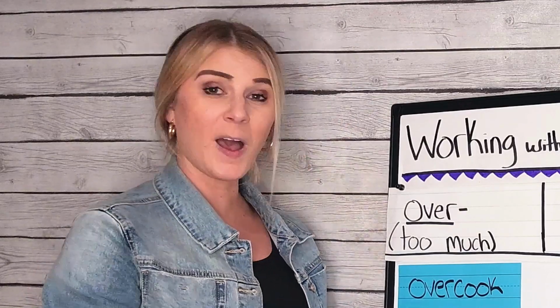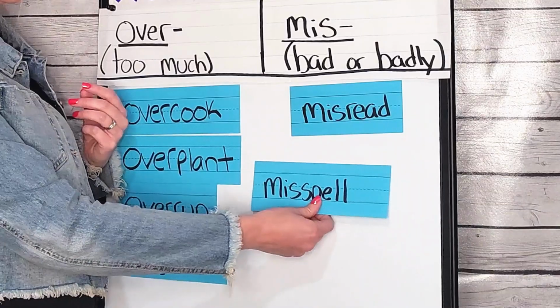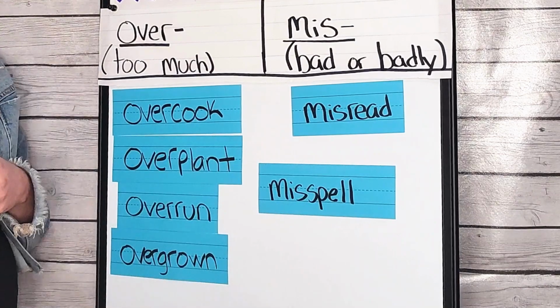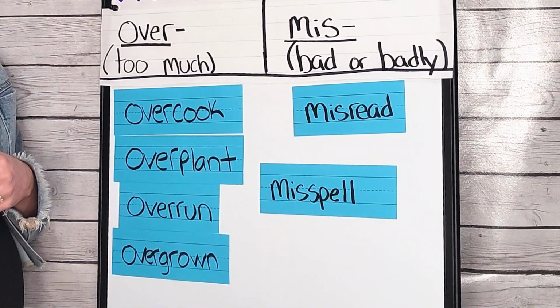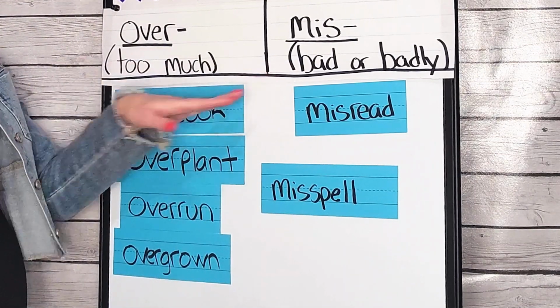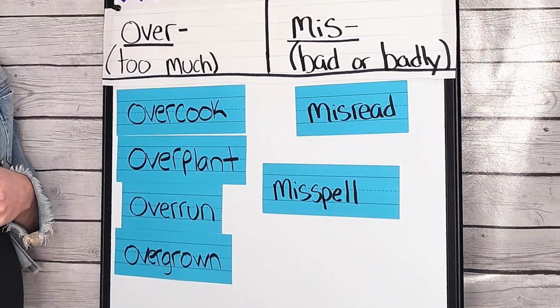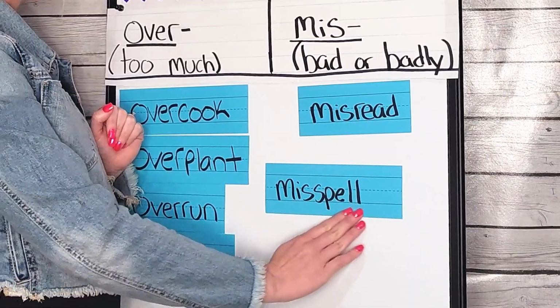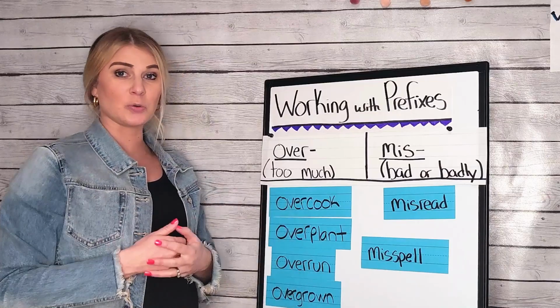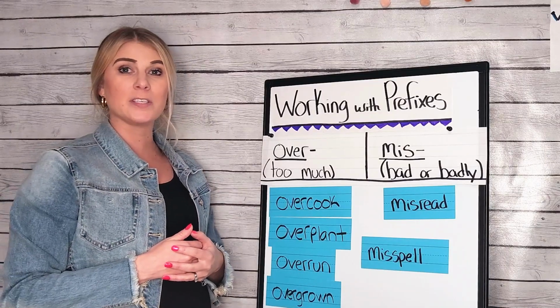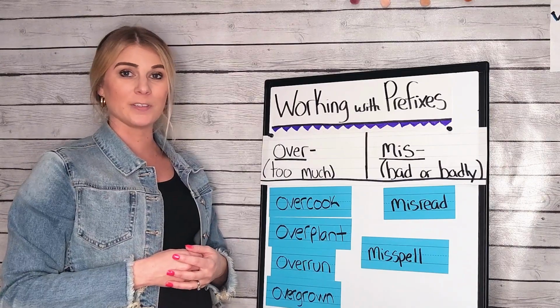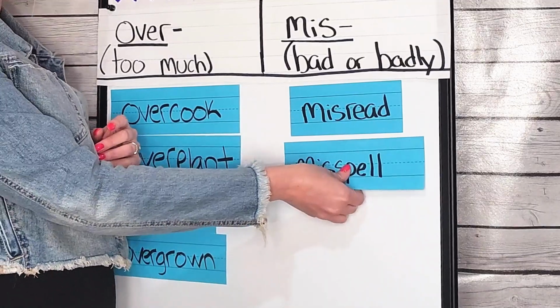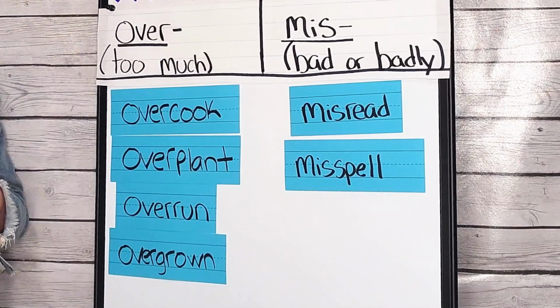All right, readers, we're on to our last word. Here it is. What prefix do you see in this word? Do you see over or do you see miss? I see miss as well. Misspell. The teacher wrote her name on the board so that we did not misspell it on our papers. Let's go ahead and put this in our miss column.